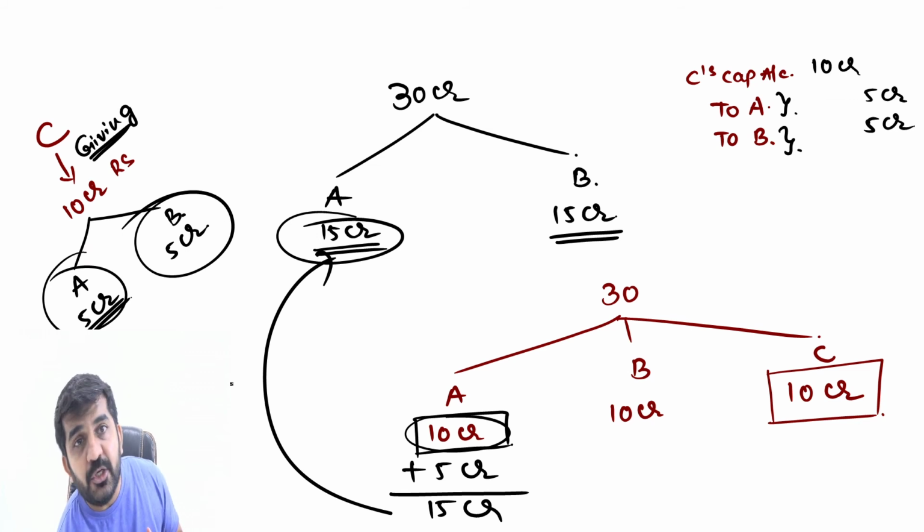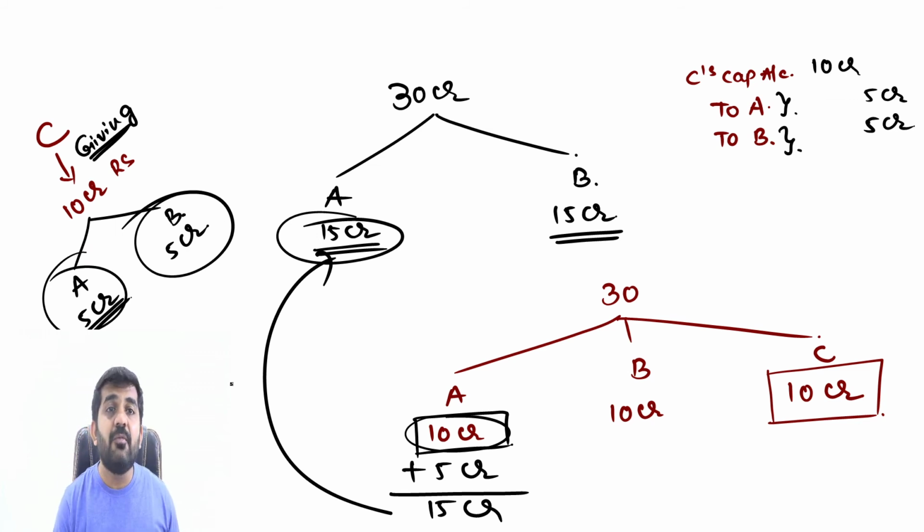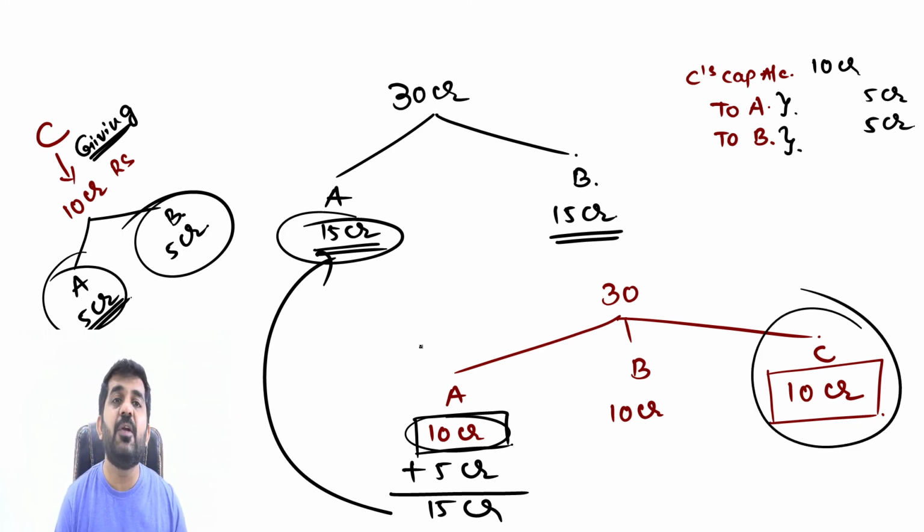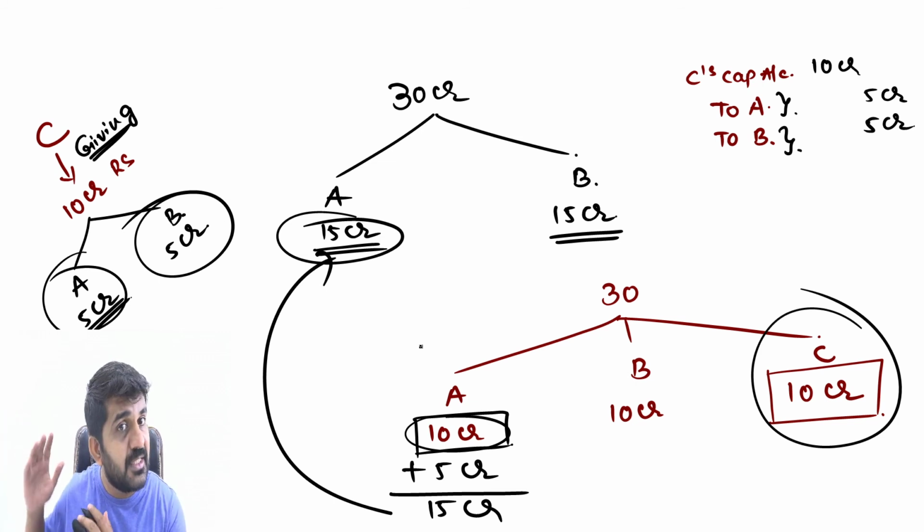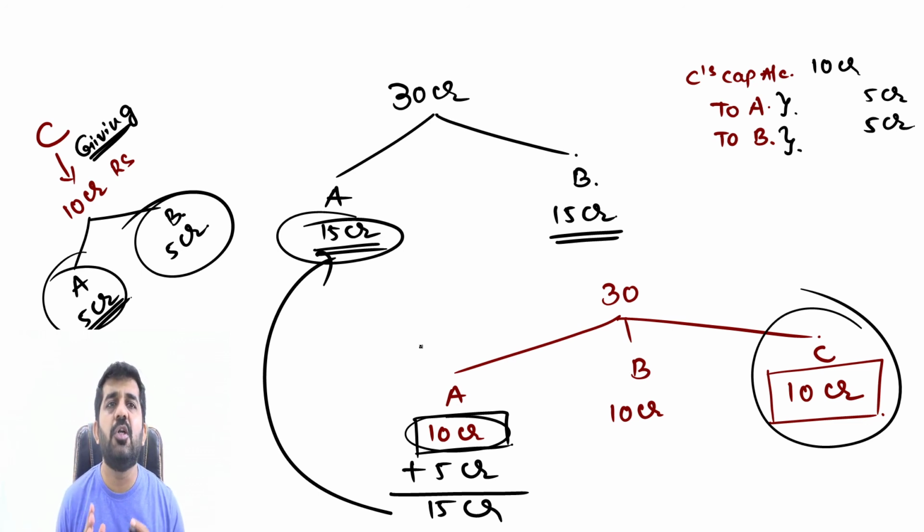Extremely important to value the goodwill. Otherwise, what will happen? I'll tell you. If goodwill is not valued, C will be getting a benefit of 10 crore rupees, A will be getting a loss of 5 crore rupees, B will be getting a loss of 5 crore rupees. There's not an actual loss, but something which should be valued, but accounting principle says no. So it was not valued, and so this journal entry is to be passed.